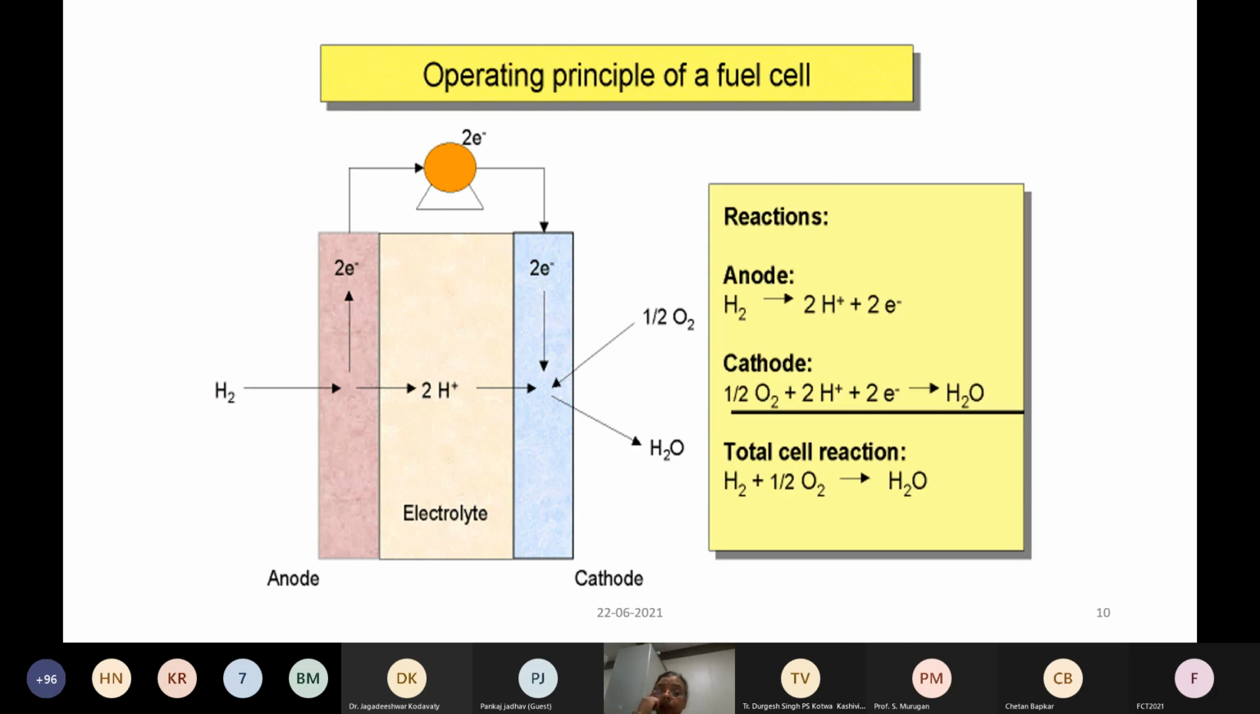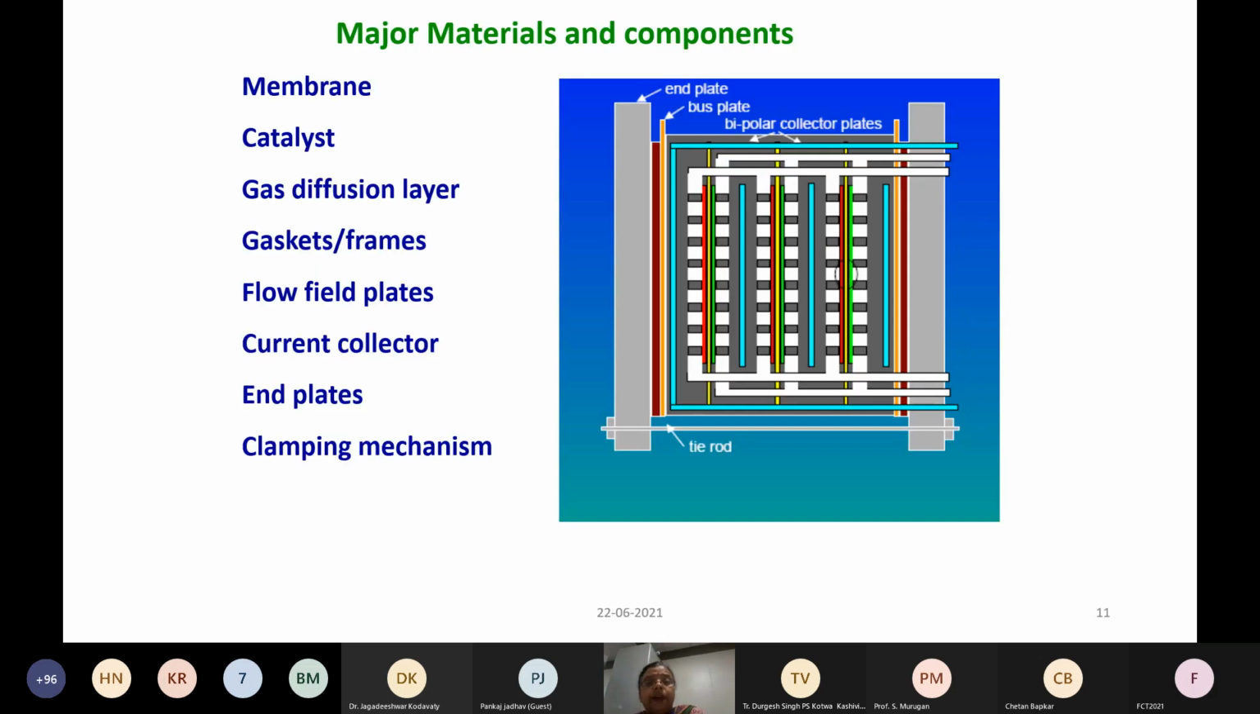So a quick look at the principle of operation. In the anode, you feed hydrogen gas that in the presence of catalyst forms protons and electrons. The electrons move through the external circuit, and oxygen and protons react to give water. So the proton has to move within the membrane actually. So in the overall reaction, the only product is water formation. As a result, it is considered a very clean energy.